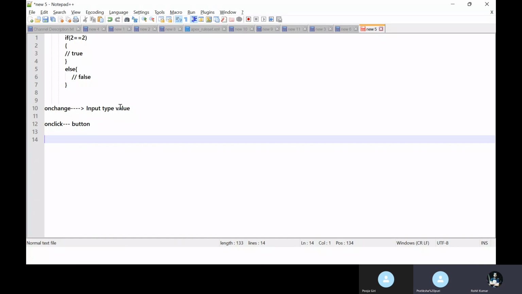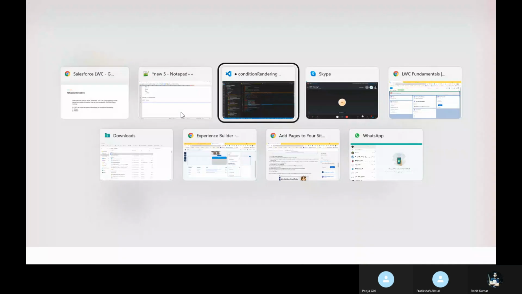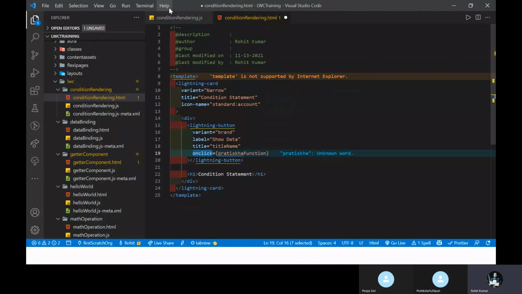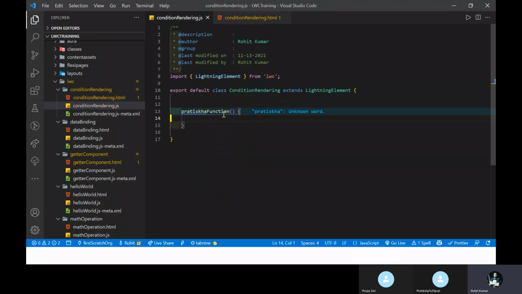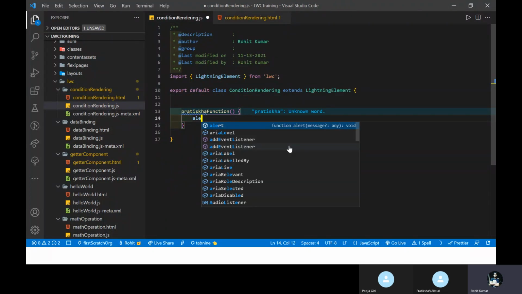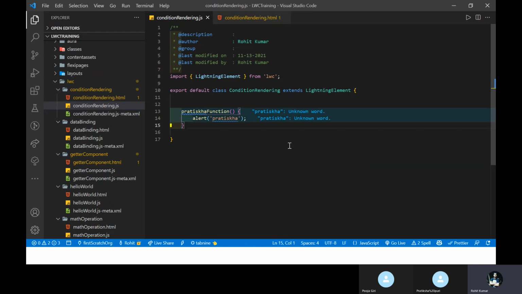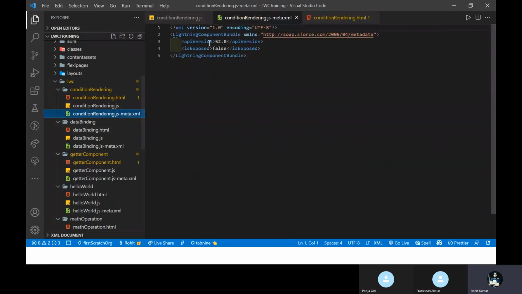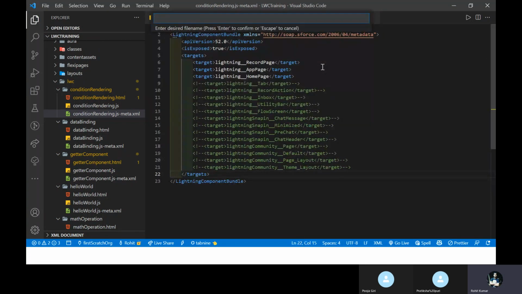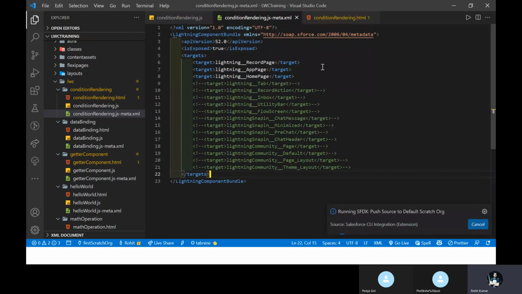Is it clear for you? Yes, now clear. Okay, fine. So like the Pratiksha function, now just save it. Here you can see this is the Pratiksha function, and let me add an alert here, like Pratiksha. Just save it, and again you have to enable isExposed always true if you want to expose your component. Otherwise you cannot access the values. Then the target, here you can see my target. Just press Control Shift P and deploy this code to push it into the org.